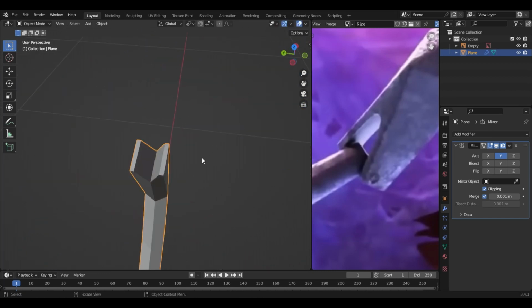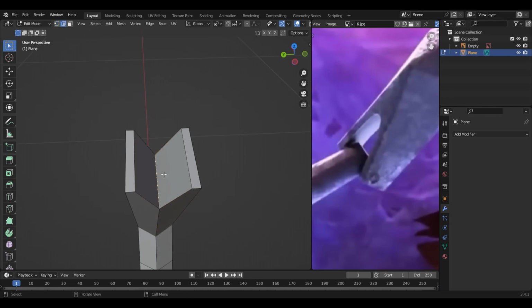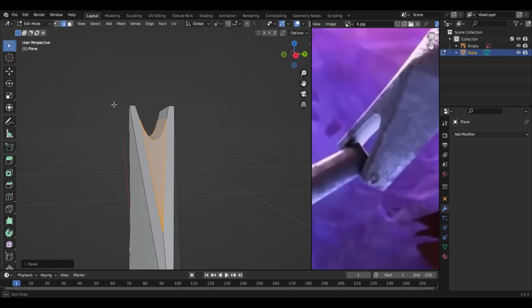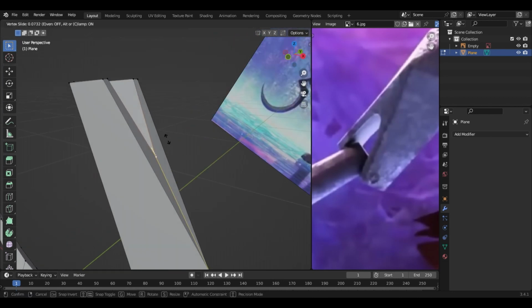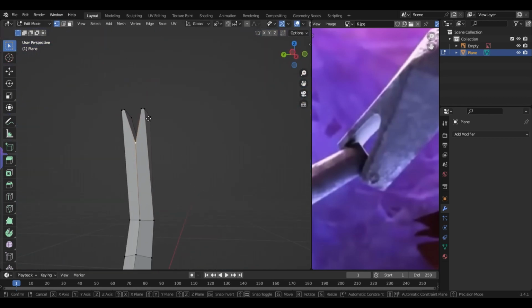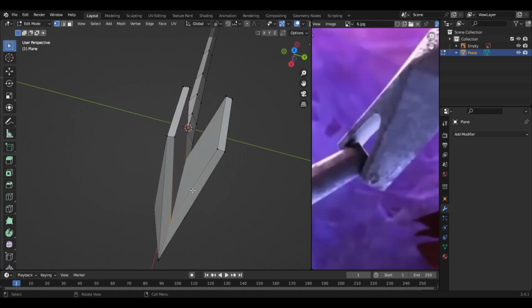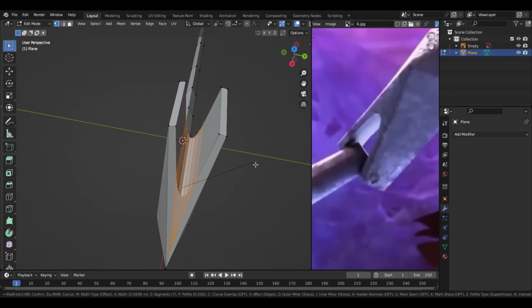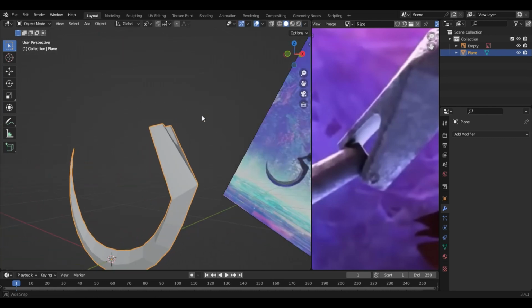And what we are gonna do right now is apply the mirror modifier. And then we are gonna press Ctrl B on this edge and do this one. Which wasn't really good, I guess. Let's move it over here. This one over here as well. Select the edge again. This one. And press Ctrl B. Which looks pretty good, I guess.